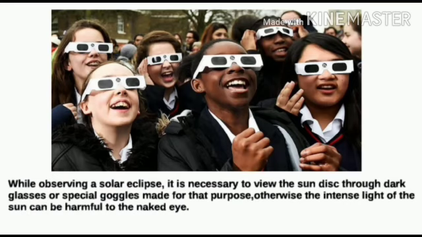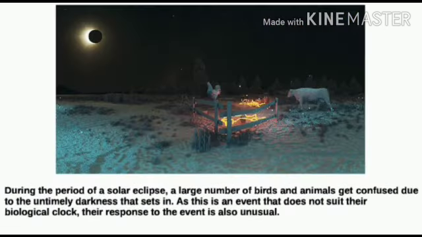What precautions should we take while observing a solar eclipse? While observing a solar eclipse, it is necessary to see the sun disk through dark glasses or special goggles made for that purpose. Otherwise, the intense light of the sun can be harmful to the naked eye. Why do birds and animals get confused during solar eclipse? During this period of solar eclipse, a large number of birds and animals get confused due to the untimely darkness that sets in, as this is an event that does not suit their biological clock.